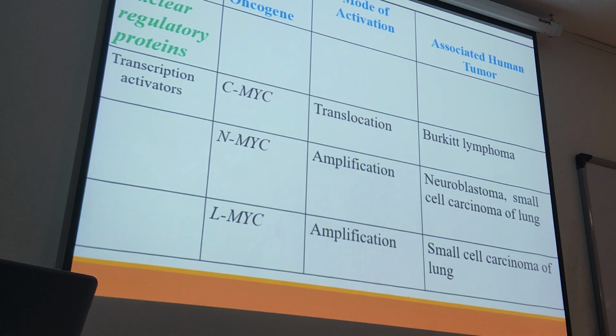So for Burkitt lymphoma, also there is translocation. As a result, we have activation of a proto-oncogene. The name is c-MYC. And this c-MYC rearrangement is responsible for the Burkitt lymphoma. Immunoglobulin heavy chain and c-MYC. Okay. Another example is amplification of N-MYC for neuroblastoma or L-MYC for small cell carcinoma of the lung.